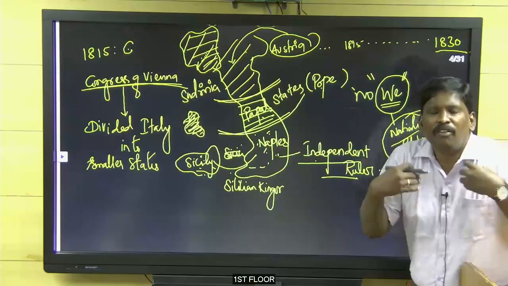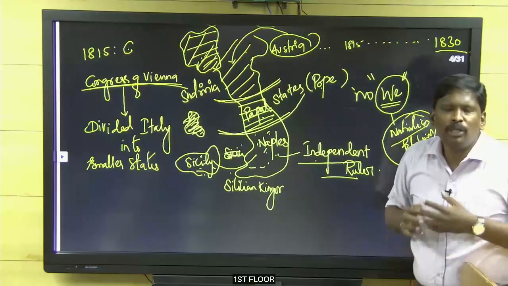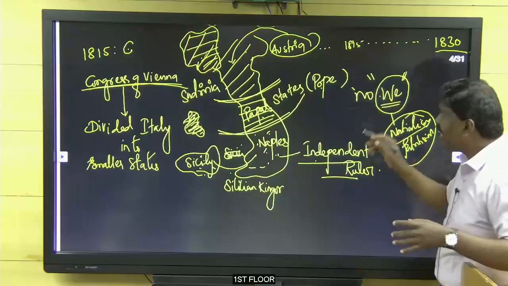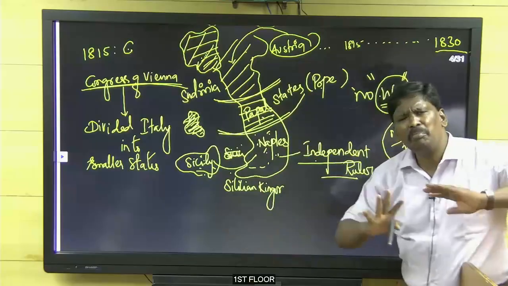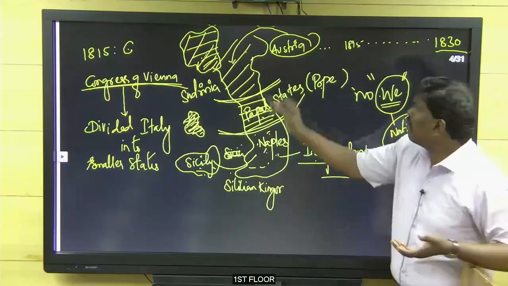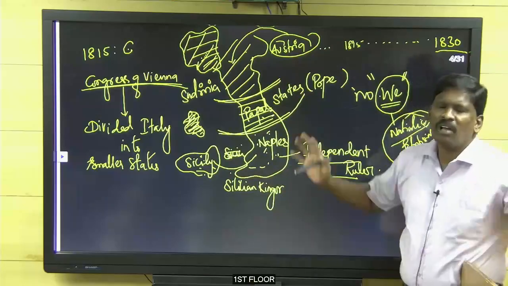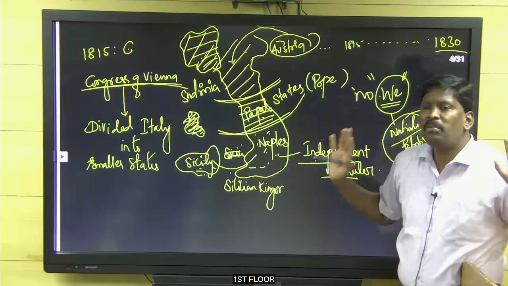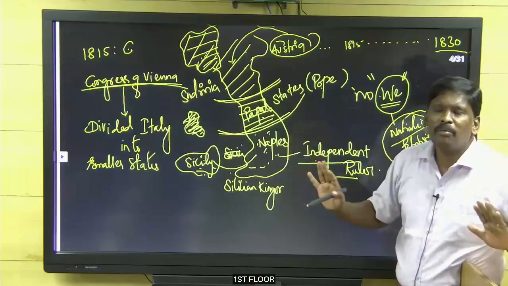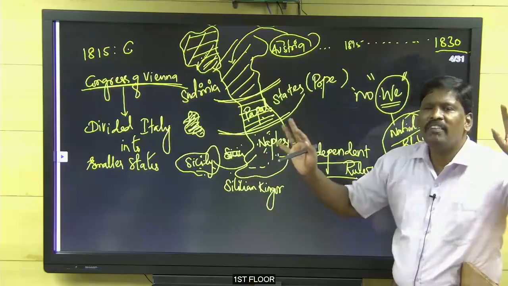Nationalism, patriotism is loving one's mother country, loving one's soil. But here in Italy, the people were simply living, thinking: whoever rules me, whether Austria, the Pope, or this independent ruler, I don't care. The Italian people were simply living.